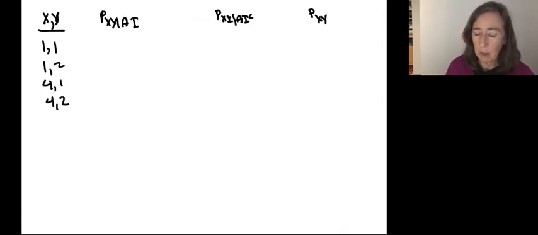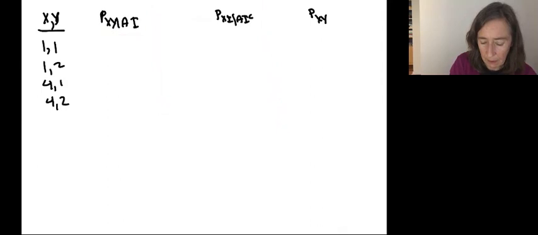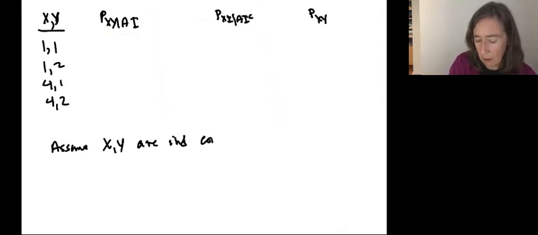So in each of these columns, when I'm conditioning on the anti-incumbent environment, I can use that conditional independence assumption. I'm going to write here: we're assuming that X and Y are independent conditional on AI.